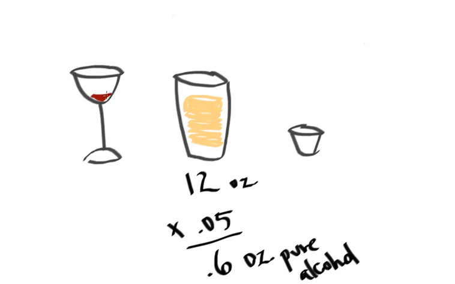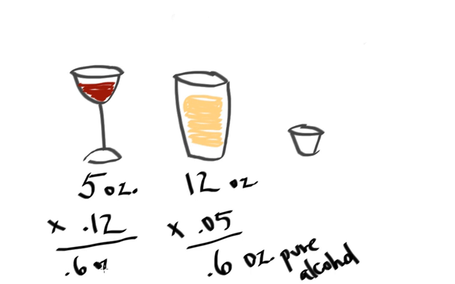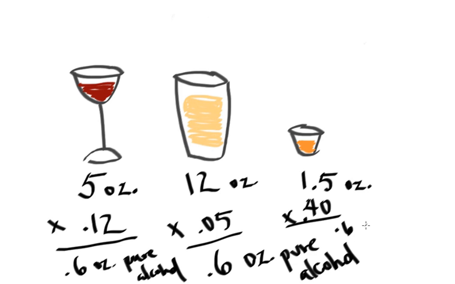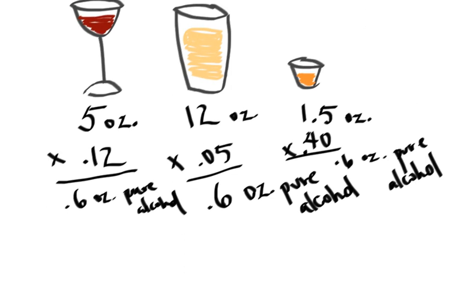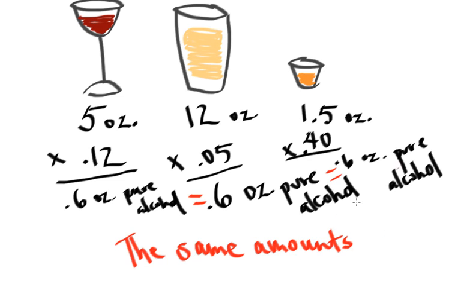For a standard drink of wine, here on the left, which is typically 5 ounces of fluid and 12% alcohol, it also has 0.6 ounces of pure alcohol. What about a shot of whiskey? Well, that's about 1.5 fluid ounces and 40% alcohol. But the result is, again, 0.6 ounces of pure alcohol. So we see that the amount of pure alcohol is the same for one standard drink of each of these types of alcohol. The same amount of pure alcohol.